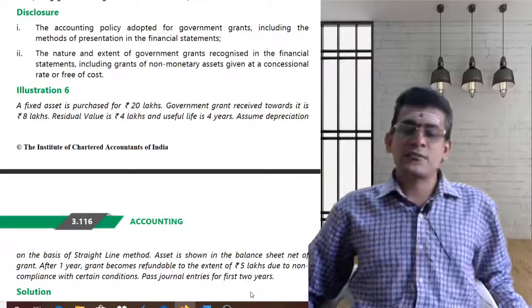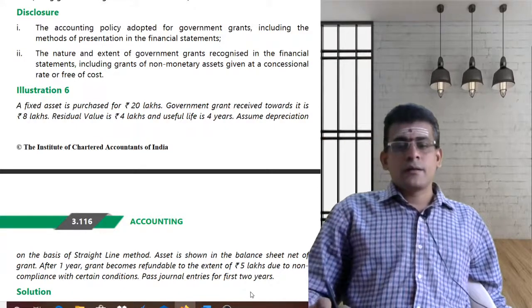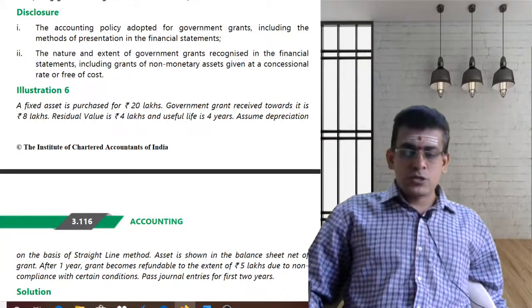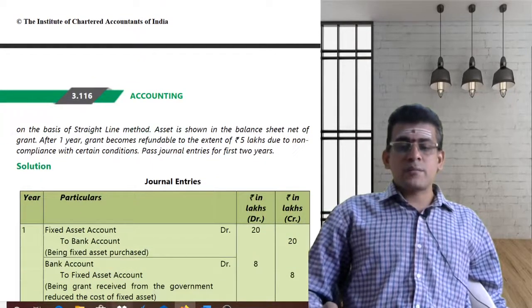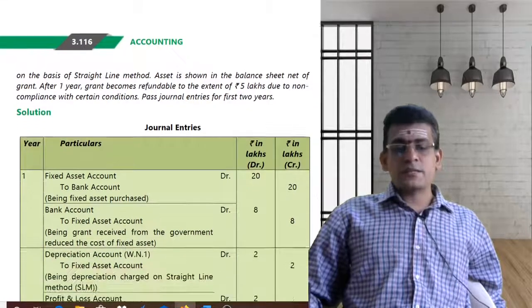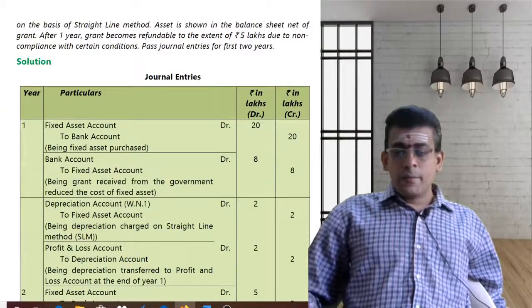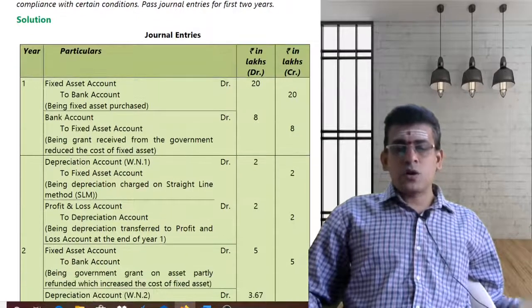If this 5 lakhs is refunded before depreciation, what is my entry for refund? Reverse my original entry. What was your original entry? Fixed asset, bank account was debited, grant account was credited. Now this 5 lakhs, what will I do? Fixed asset account we are going to credit and bank account we are going to debit because you are refunding that.